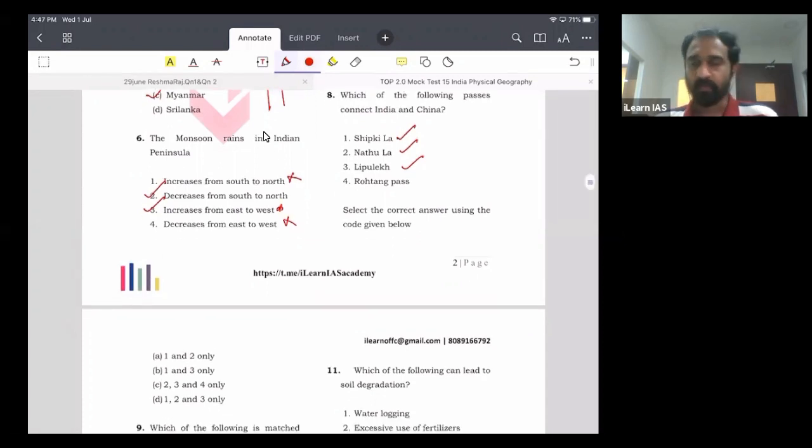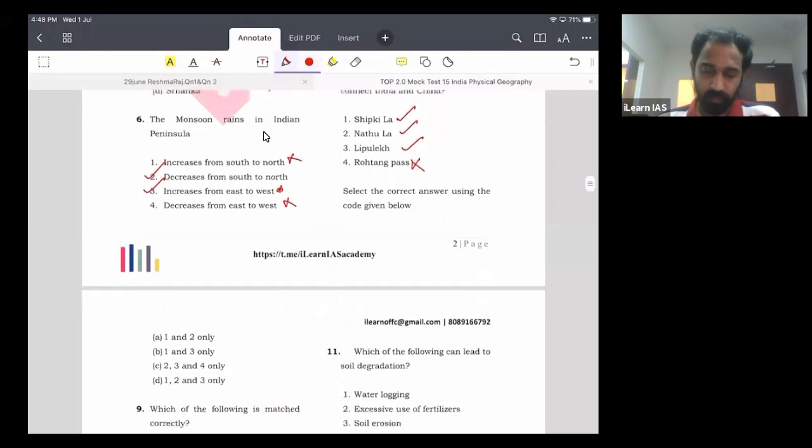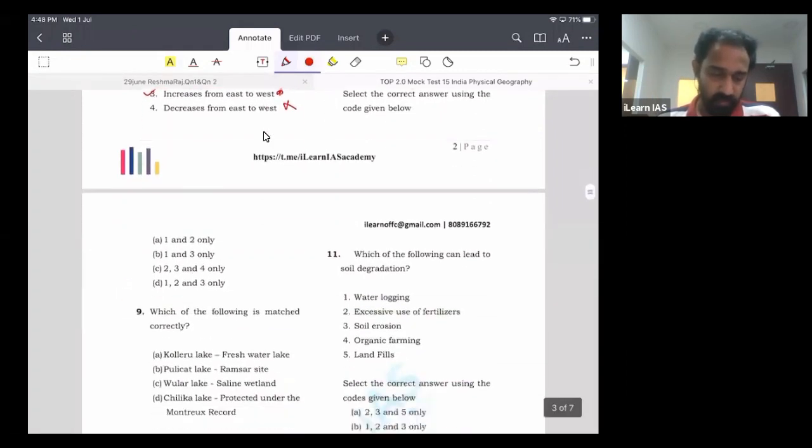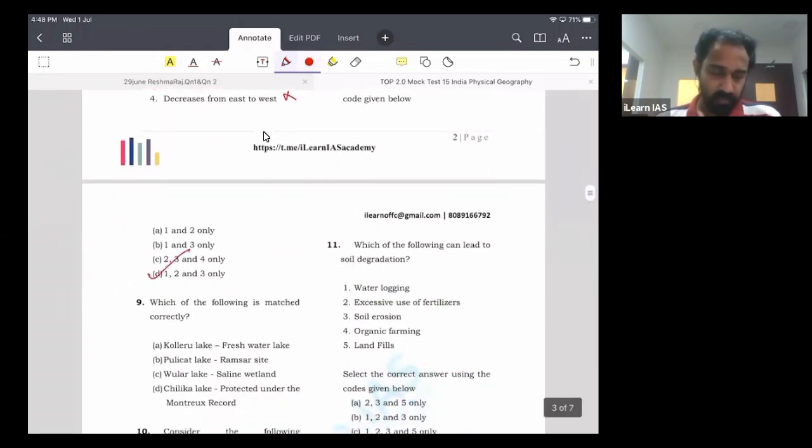Rohtang Pass is falling within India because it is actually on a road which connects Manali and Leh. Rohtang Pass and Baralacha La are examples of passes which are located along this particular road. So Rohtang Pass is located within India, not a border pass. Here the answer is 1, 2, and 3 only. Answer is D.